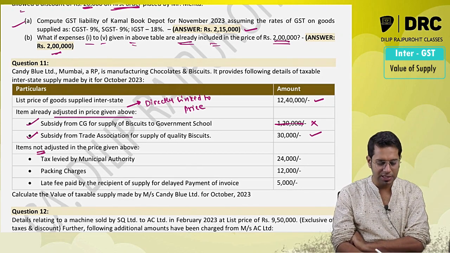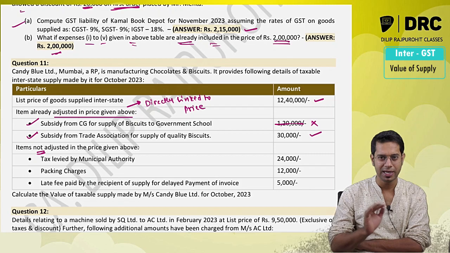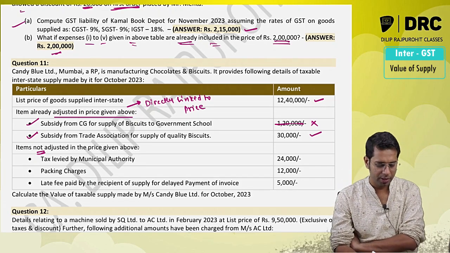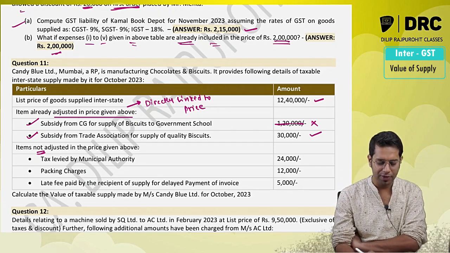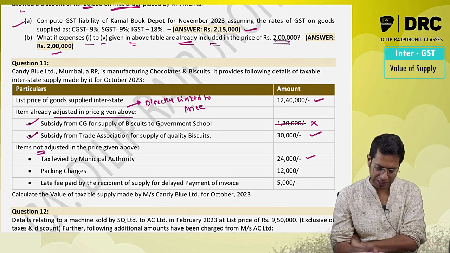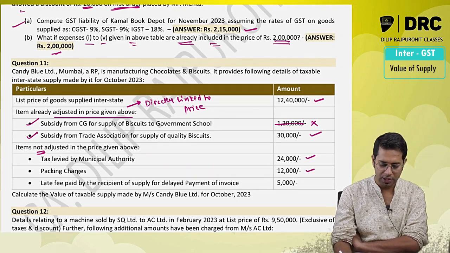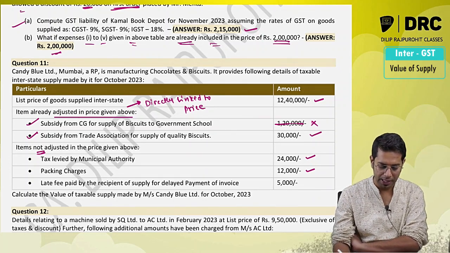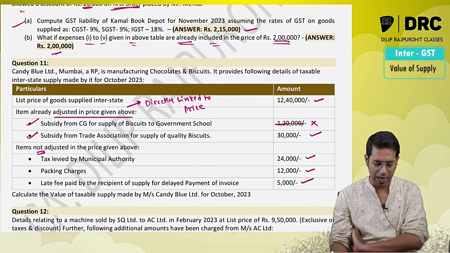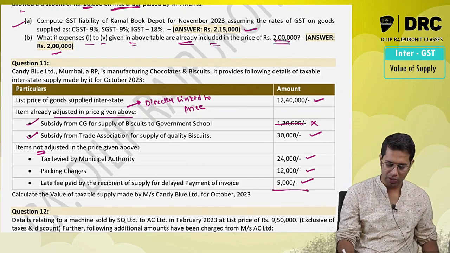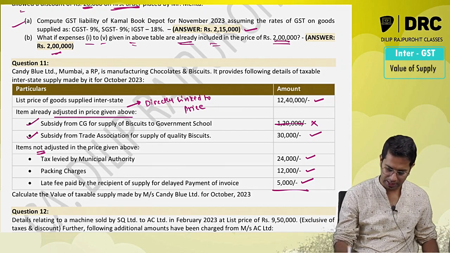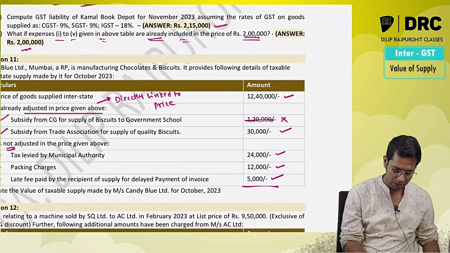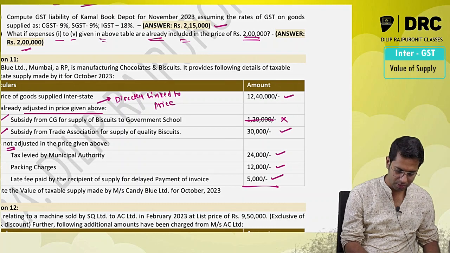Then items not adjusted in the above price, meaning these items are not considered in arriving at the above price. So now we should consider it. Tax levied by municipal authority 24,000, added in value of supply. Packing charges 12,000 rupees, added in value of supply. Late fees paid by the recipient for delayed payment, that also you should add in value of supply. So what is the total amount, sir? Total amount is whatever total is there: 12,40,000 plus 30,000 plus 24,000 plus 12,000 plus 5,000.